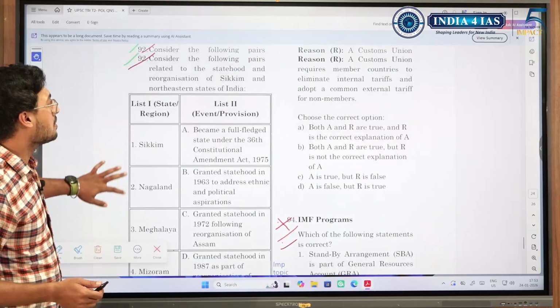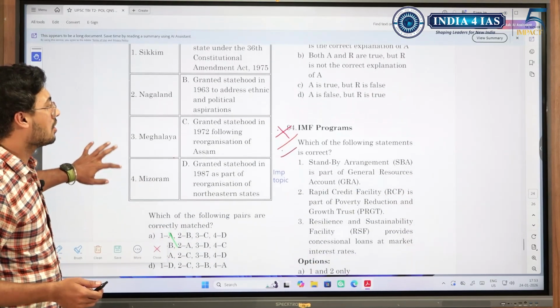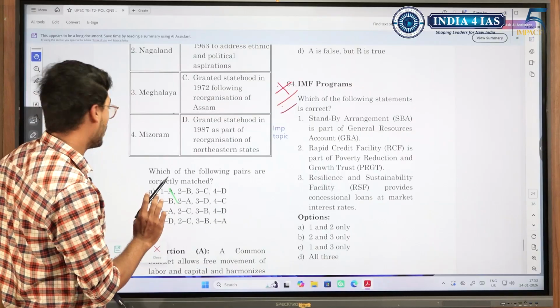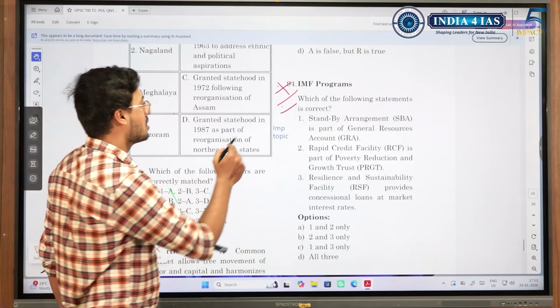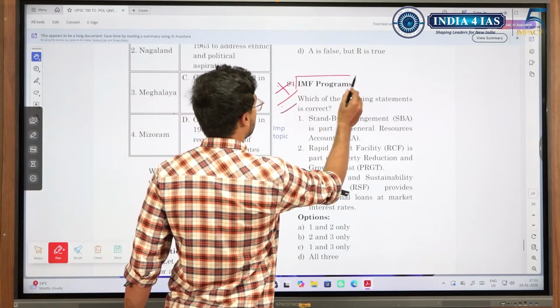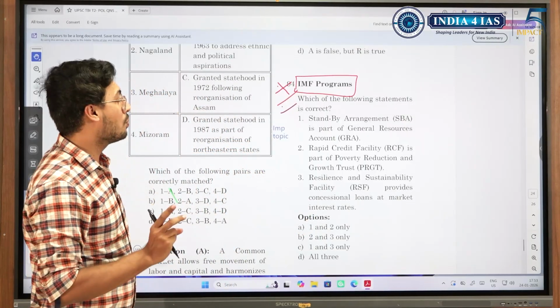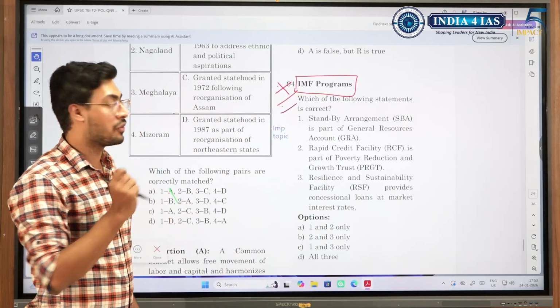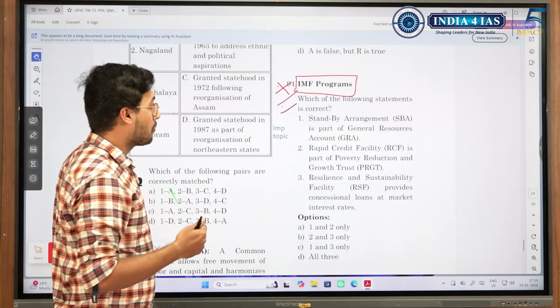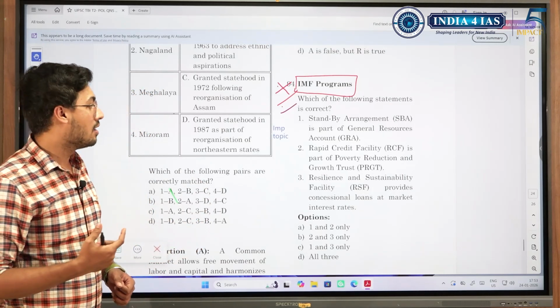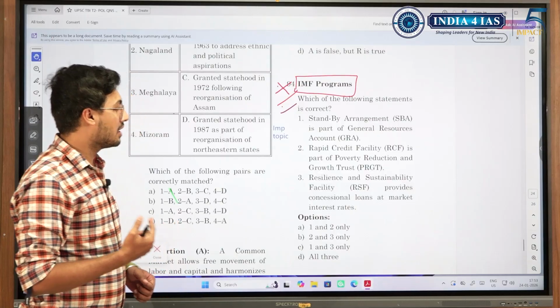Again, an assertion question. Okay, simple question. Here I wanted to highlight, see, this is a current affairs question, or you can say a static question, related to IMF programs. In the last 5 years, twice UPSC has asked about the programs of the IMF. The IMF has so many facilities or arrangements with respect to lending. So in that sense, they have asked.